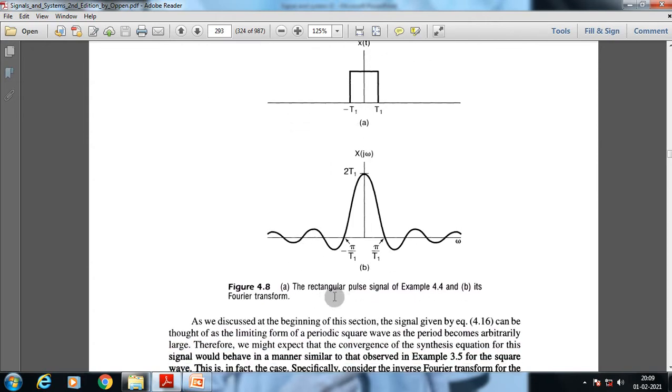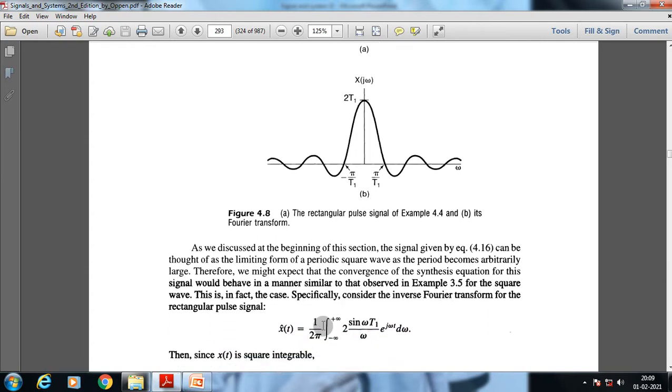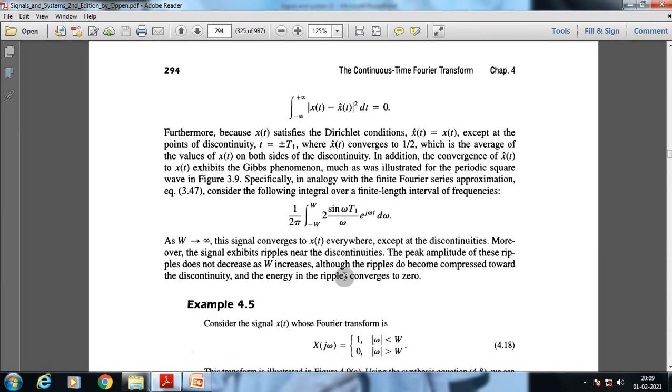Now as we discussed at the beginning of this section, the signal given by equation 4.16 can be thought of as the limiting form of a periodic square wave as the period becomes arbitrarily large. Therefore, we might expect that the convergence of the synthesis equation for this signal would behave in a manner similar to that observed in example 3.5 for the square wave. This is in fact the case. Specifically, consider the inverse Fourier transform for the rectangular pulse signal. This x of t is square integrable, right? Now this value should be 0, as we have already understood from Dirichlet's condition.